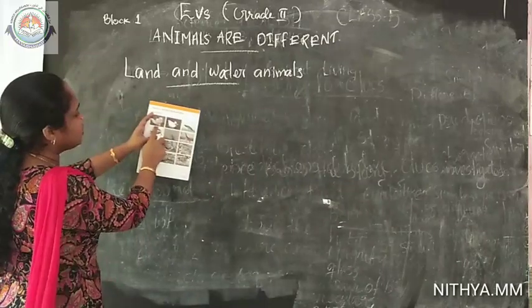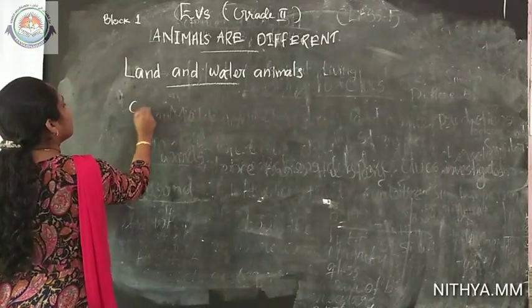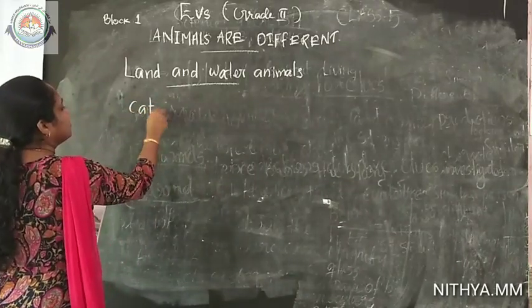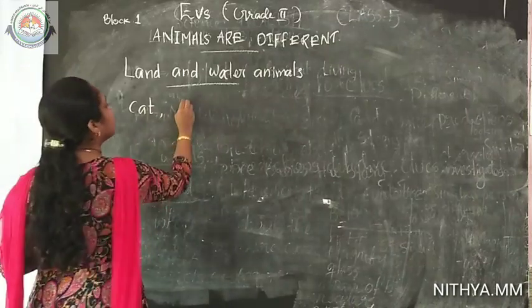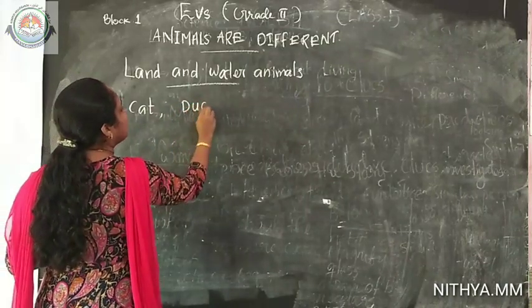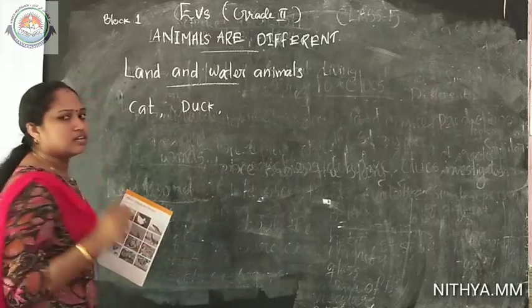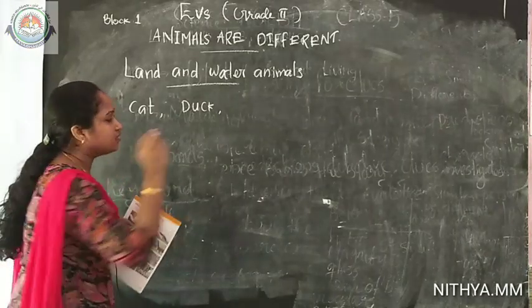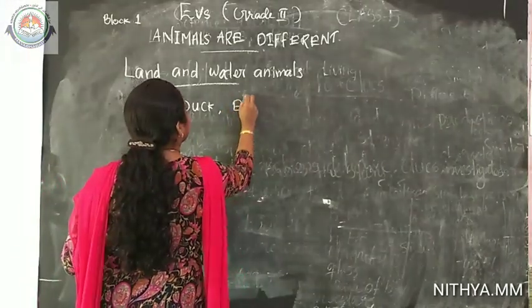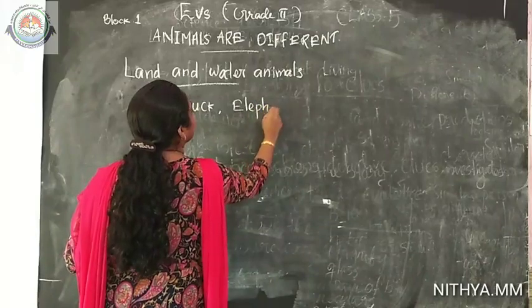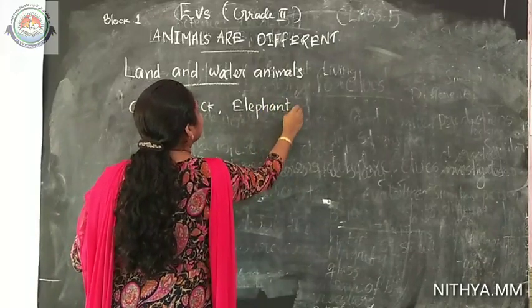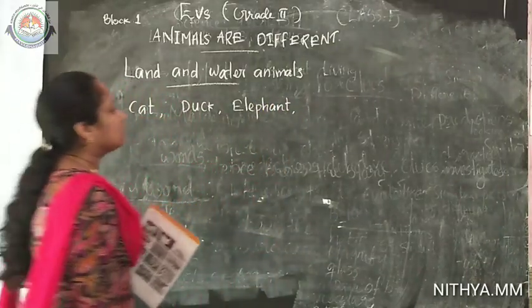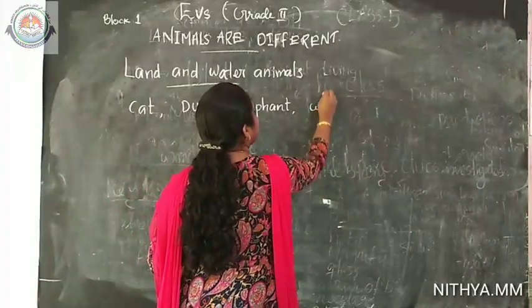So, which is the first one? First animal is cat. Next is duck. Then who's that? Elephant. Very good. Elephant is the biggest animal on the land. Next, another whale. Very good.